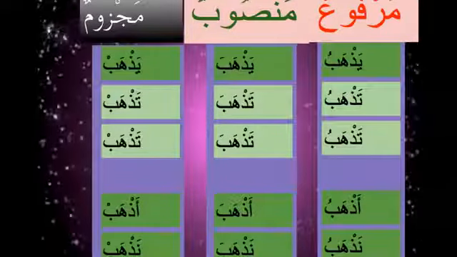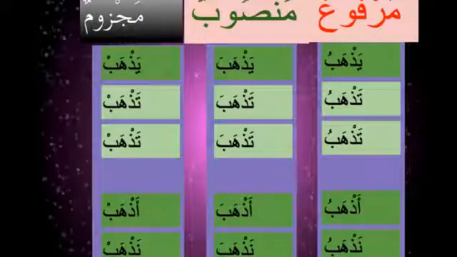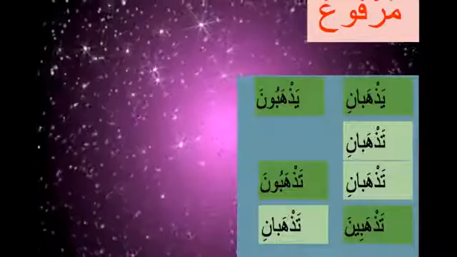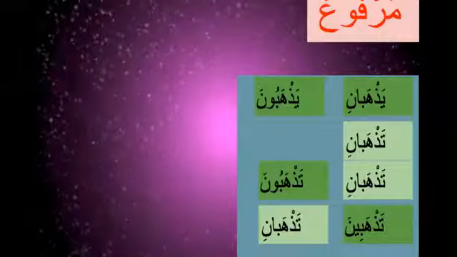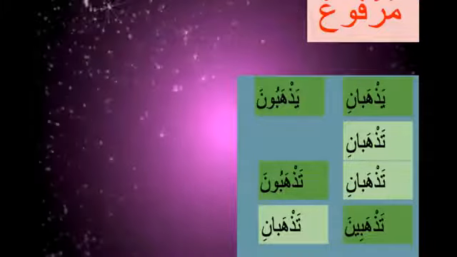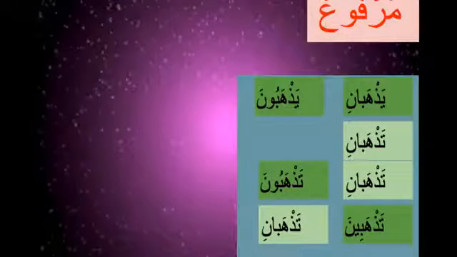So we're going to learn soon what are the things which makes the nouns go mansoob and majzoom. So how do we do the next of the verbs? If we remember, we have said that there are a noon aata hai and noon jata hai group in our book 1. Now we're going to understand that the noon which is present in these fi'ls is the sign of marfu. So when you see a noon, that means the fi'l is marfu form.